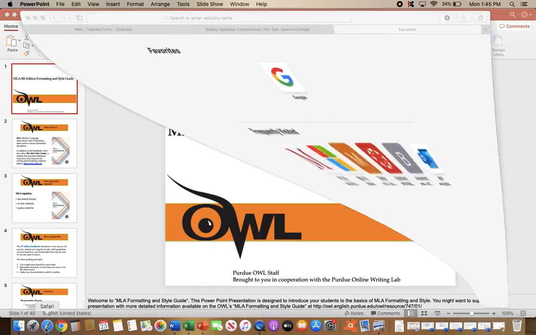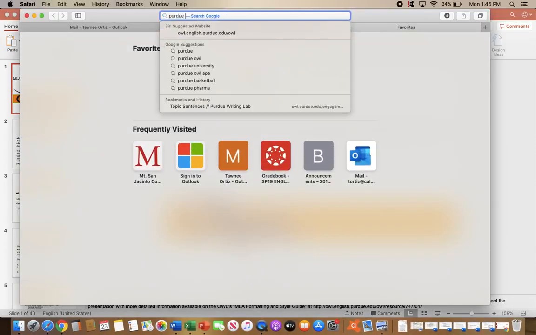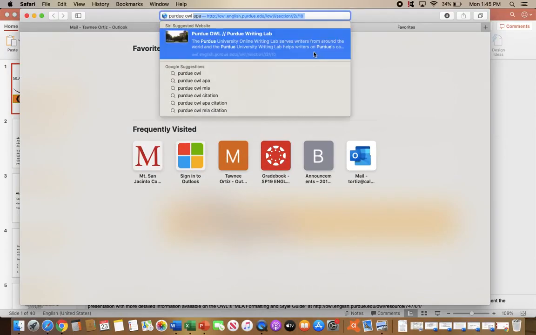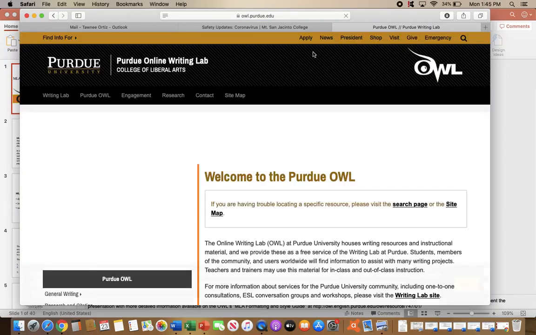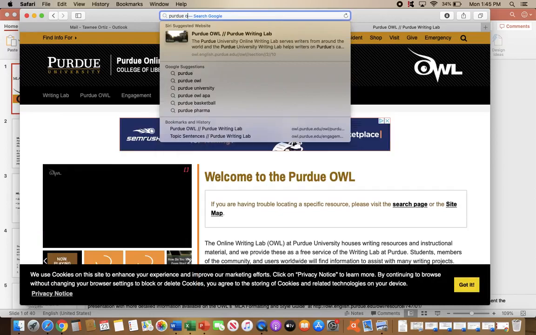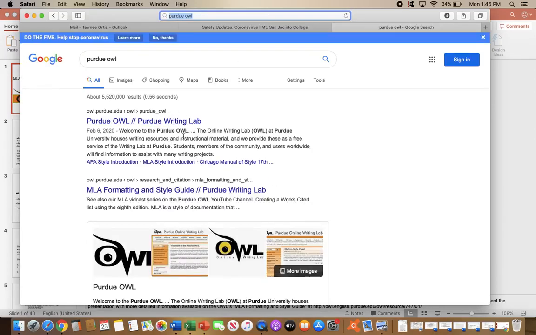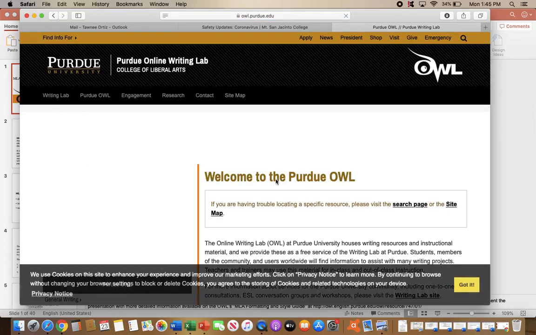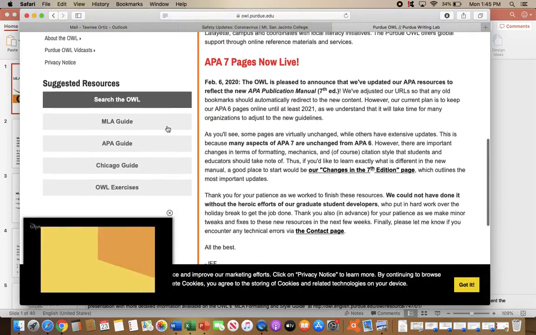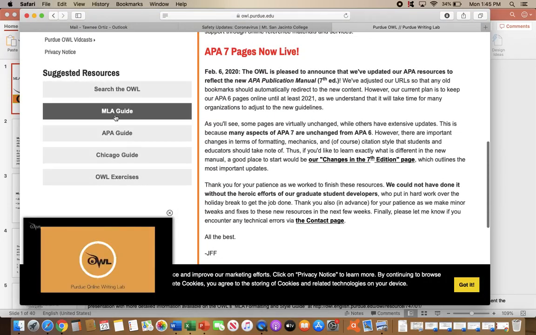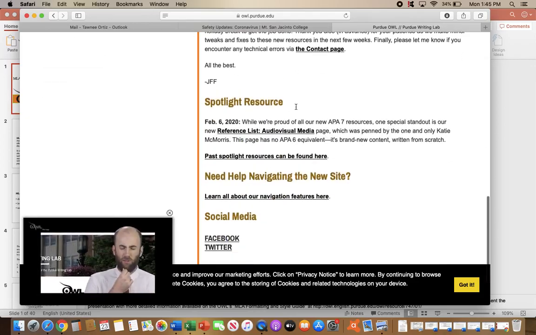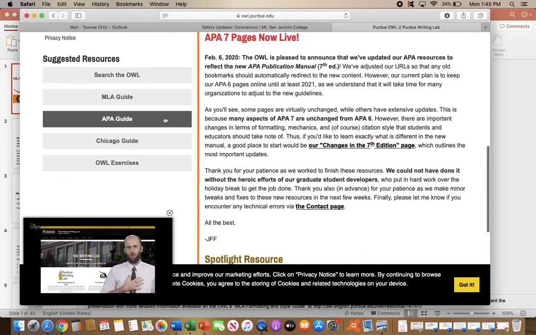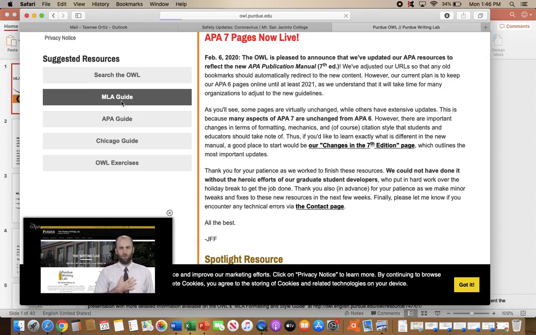I'm just going to go to my internet and type in Purdue OWL, and Purdue Writing Lab is what comes up right away. This is what it looks like in Google. It'll say Purdue Writing Lab. You want to click on that. It takes you right here, and these are the suggested resources. So it has MLA, APA, and Chicago style formatting. This is extremely beneficial for you, not only in this class, but in your other courses as well.